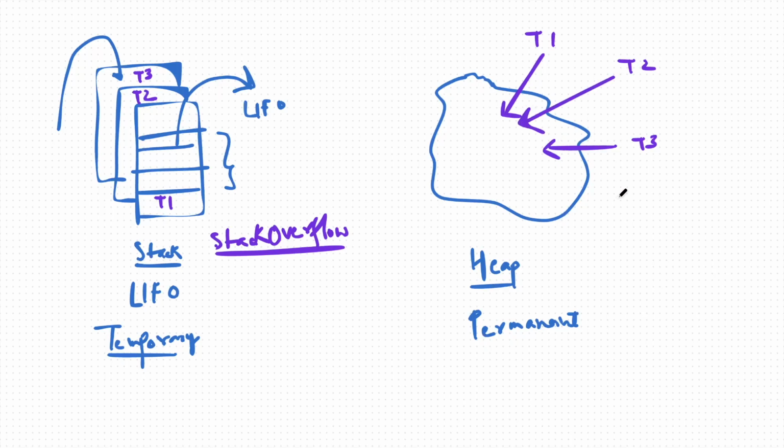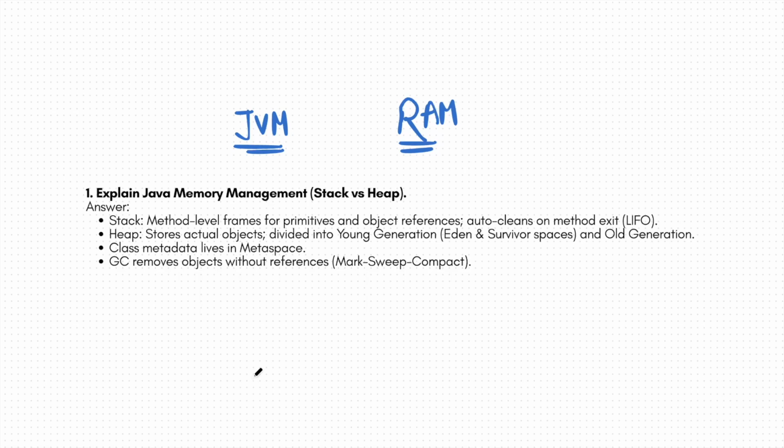In heap memory we always store objects, and in stack memory we store references and variables. If you explain this much, the interviewer is done. So what is the answer written? The answer says stack holds method level frames for primitives and object references, auto cleaned on method exit, LIFO.